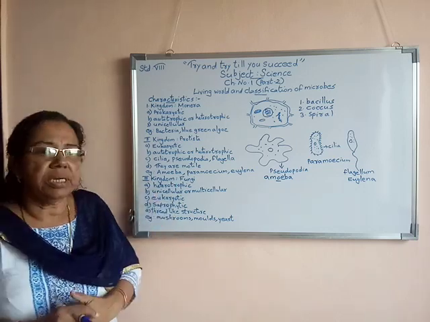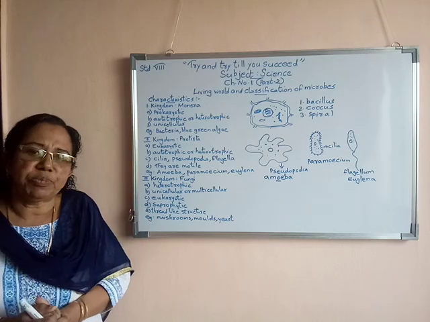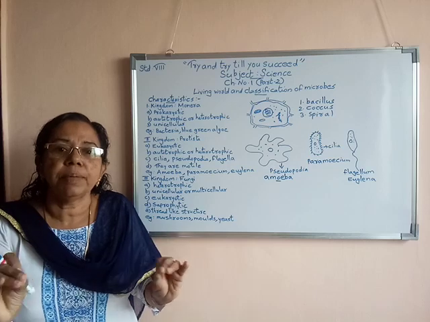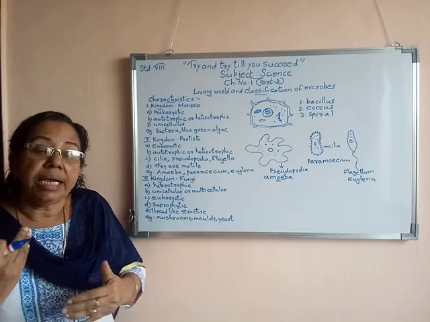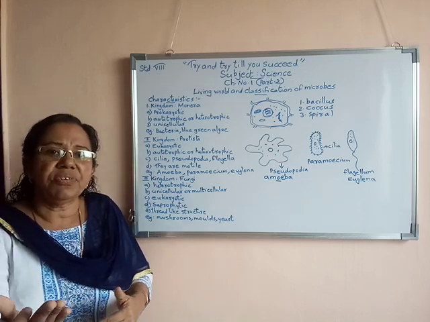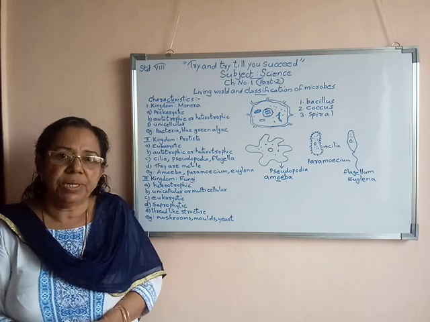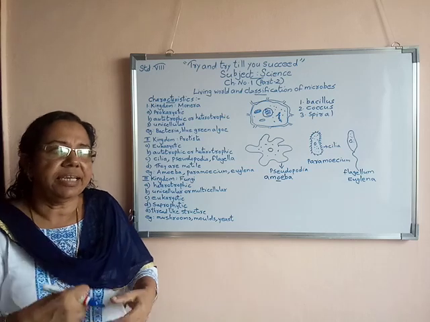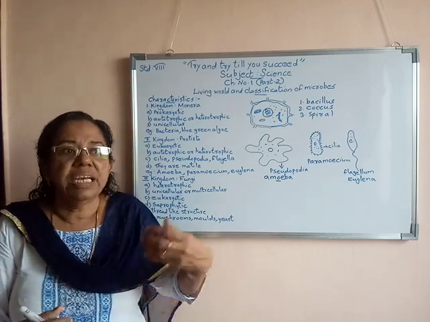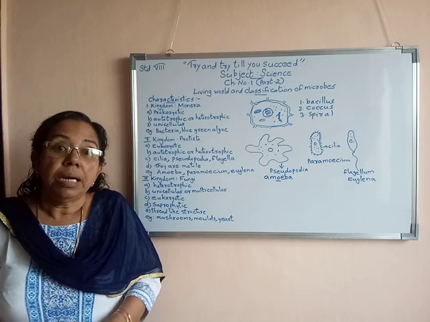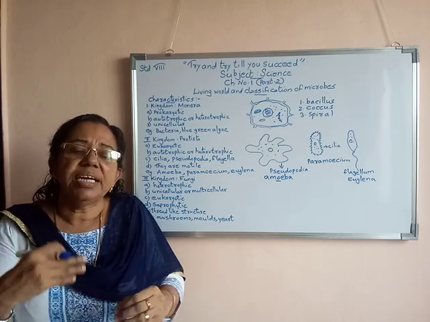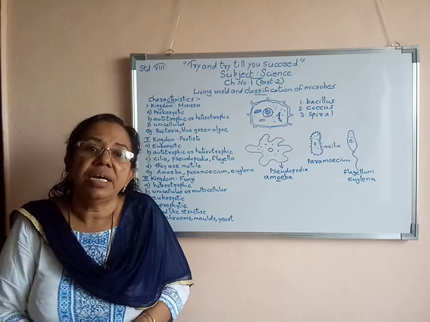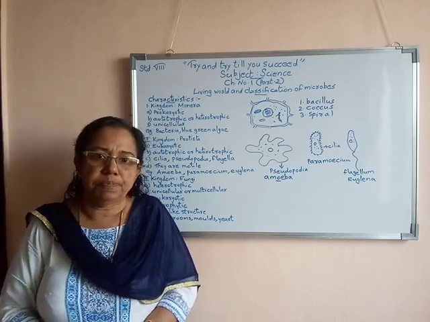Then we are studying fungi. Fungi have a speciality: they are non-green plants. They have no greenish colored parts in their body. They may be either heterotrophic or saprophytic. Heterotrophic means they consume food materials directly, and may depend on living bodies. But most of the fungi are saprophytic. Saprophytic means they depend on dead organic matter.